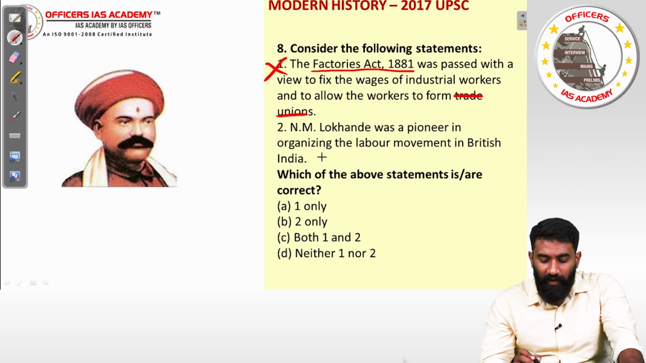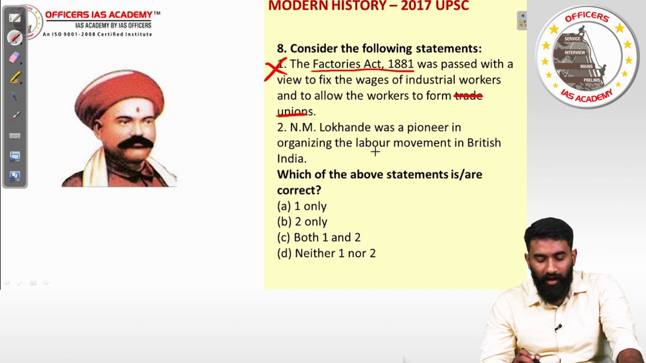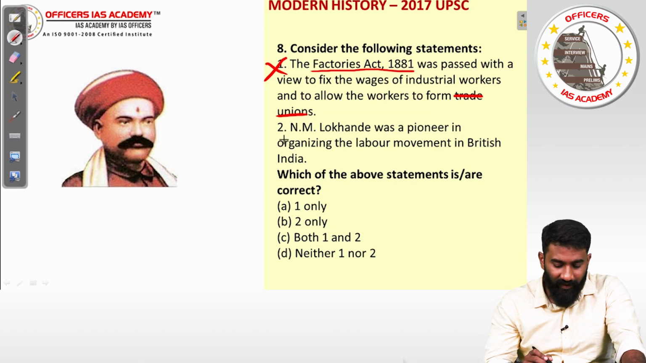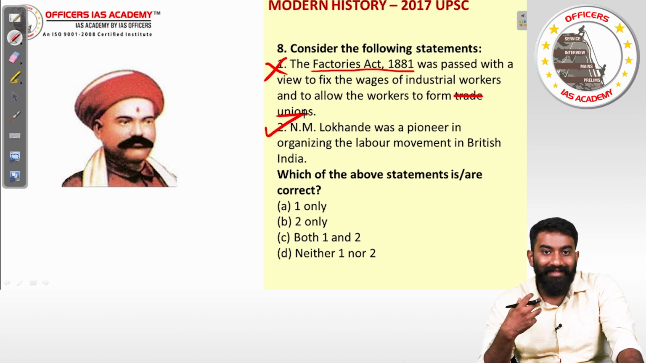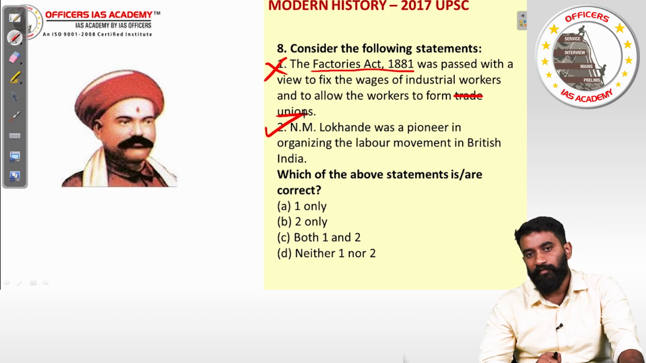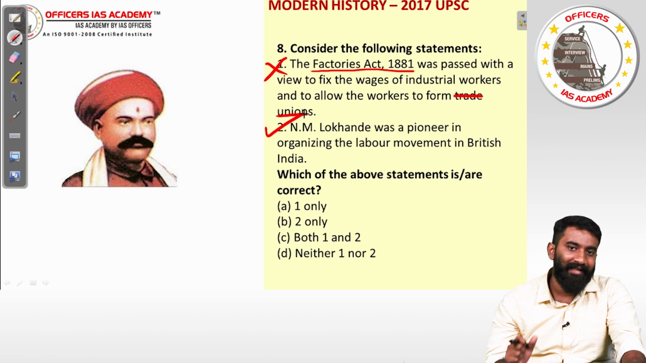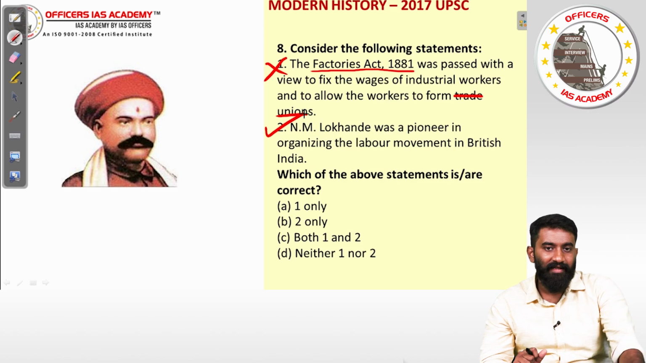N.M. Lokhande was a pioneer in organizing the labour movement in British India. N.M. Lokhande, Narayan Meghaji Lokhande. So was he a pioneer of organizing the labour movement in British India? That is correct. He was in fact trying to get a lot of privileges restored to the textile mill labourers in Bombay province, in Gujarat especially. So therefore, he was indeed organizing the labour force to fight against the British and to get their privileges sustained.